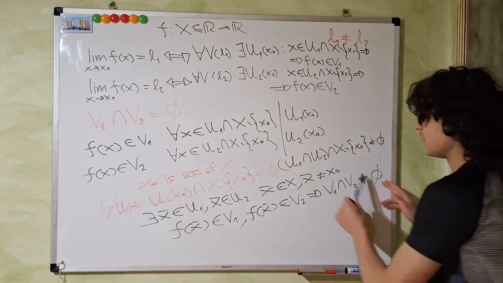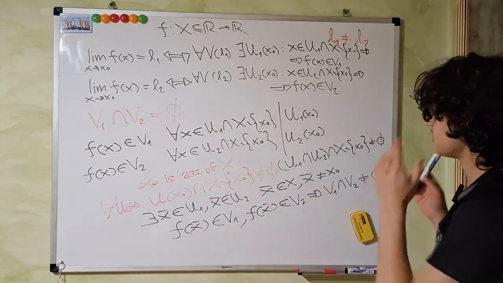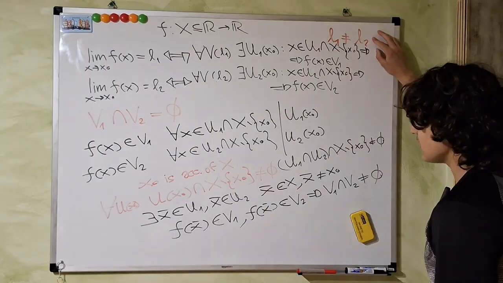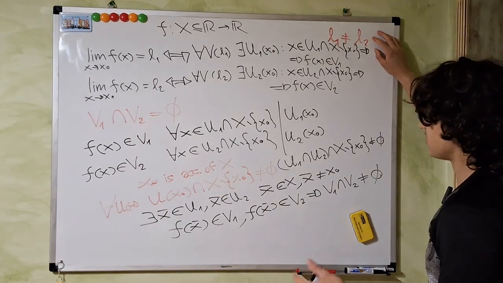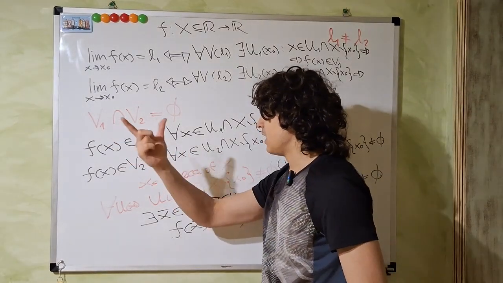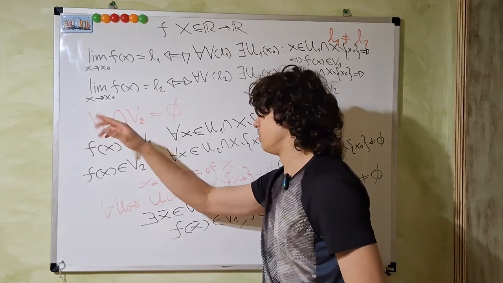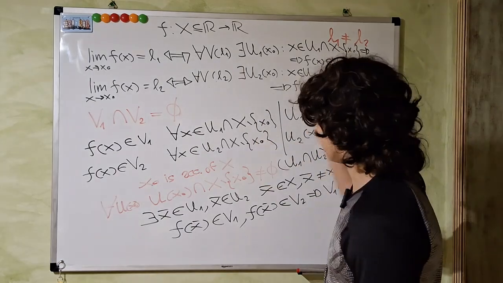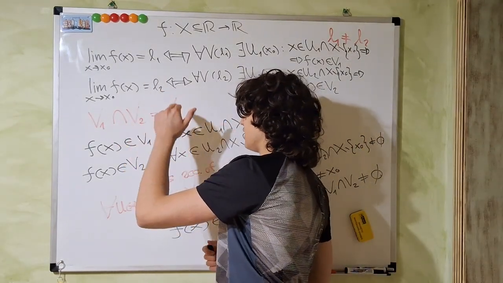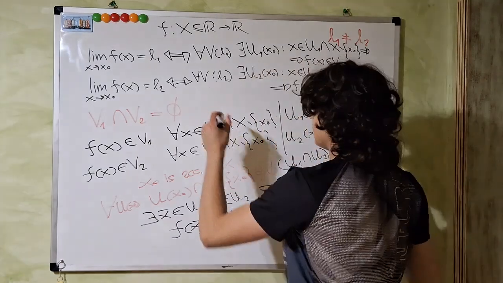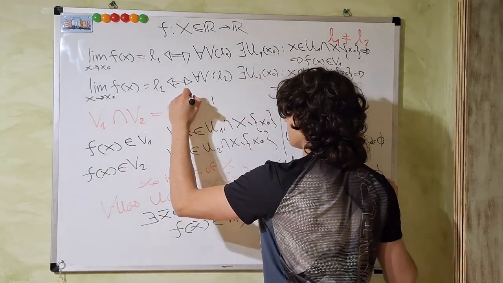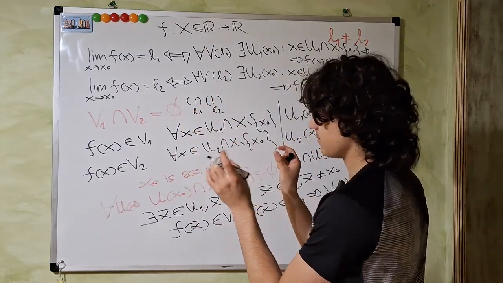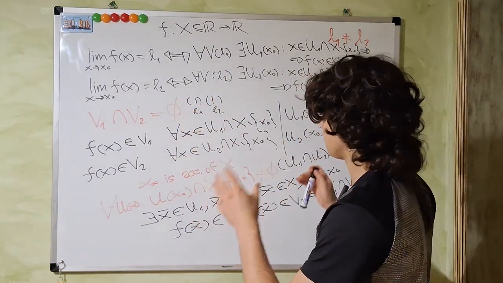This is a contradiction, and it comes from the first assumption that those two limits are different, because if they are different, there exist two neighborhoods V1 and V2 of those points, such that their intersection is empty, since they're two different points and we can choose two neighborhoods that are separated from each other.